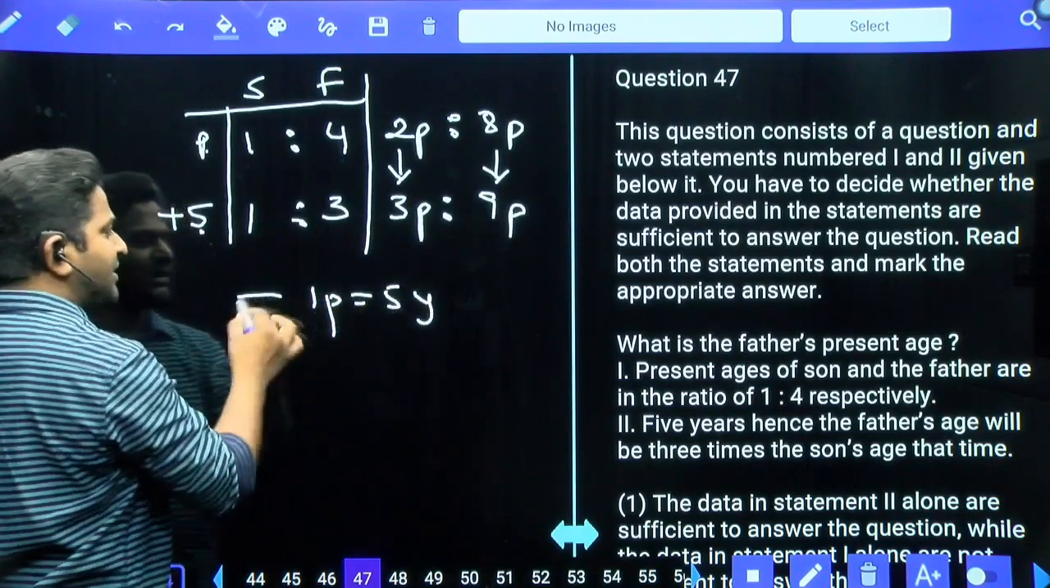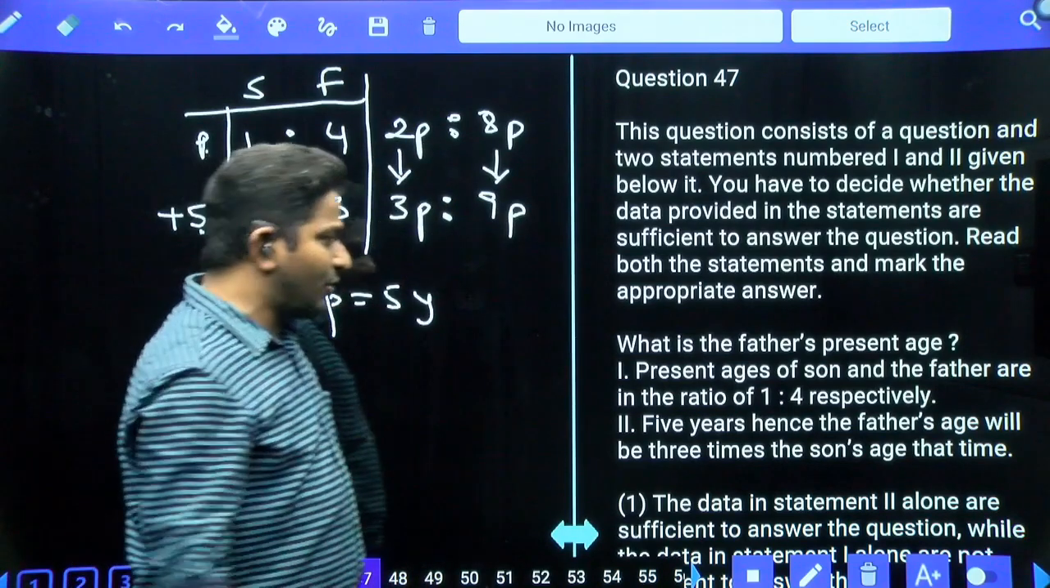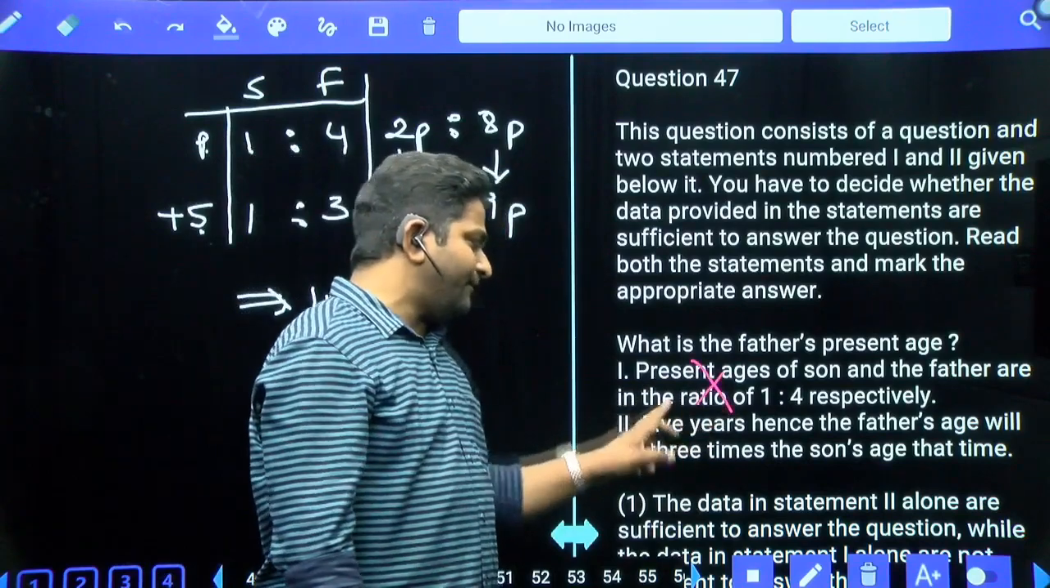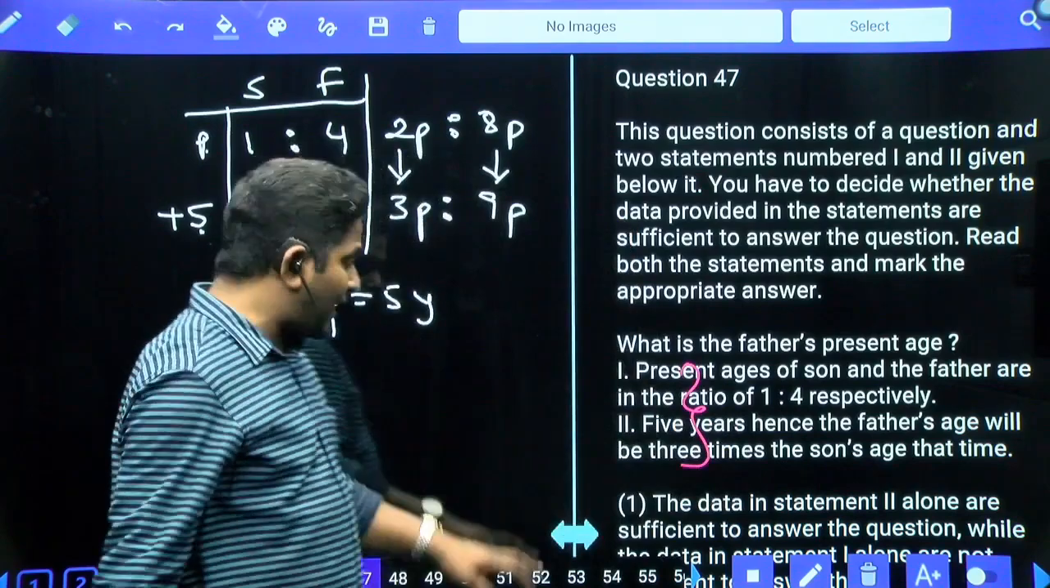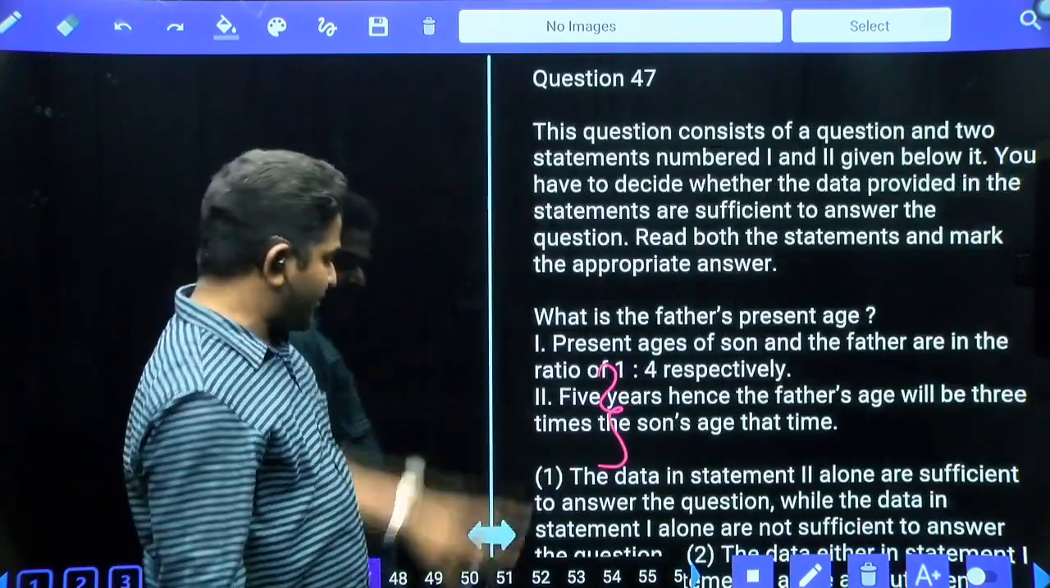Now, if you know this, whatever you are asked, you can calculate. So, 1 alone is not sufficient. 2 alone is not sufficient. But both together are sufficient to answer the question.